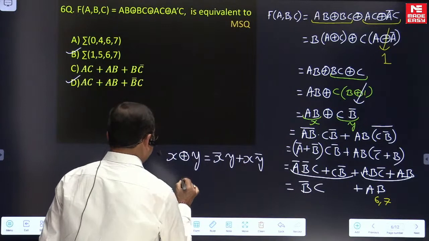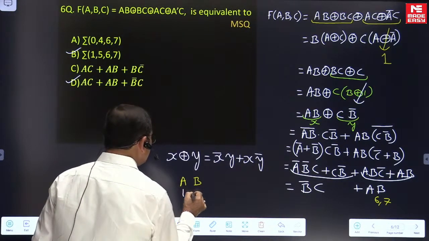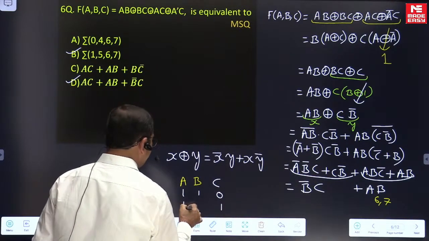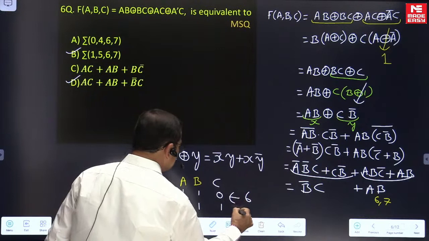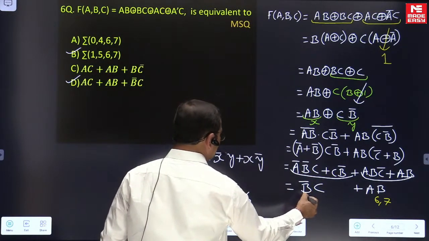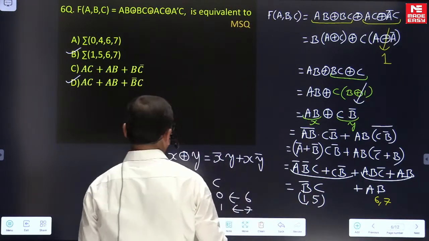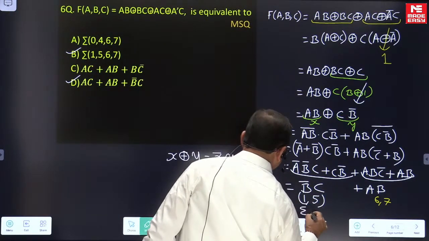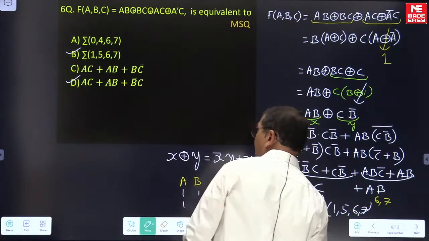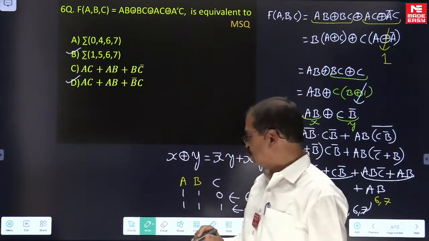AB means A is 1, B is 1, whereas C may be 0 or 1, so it is min-term 6 and min-term 7. Similarly, if we extend here, it is the group of min-terms 1 and 5. So effectively the min-terms we are having are 1, 5, 6 and 7. So option B is true.